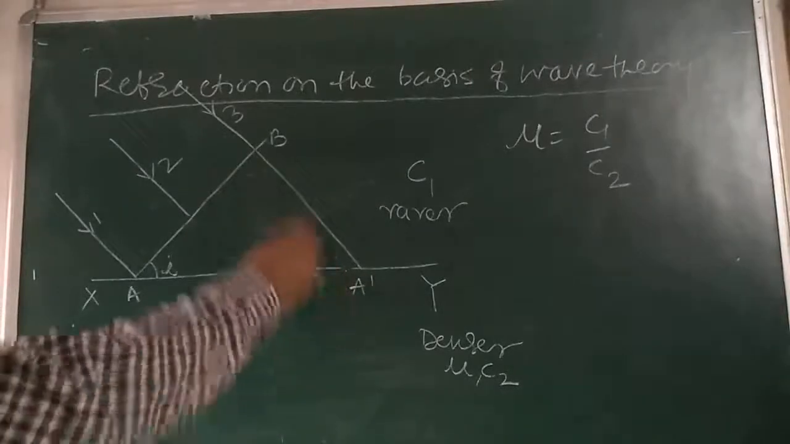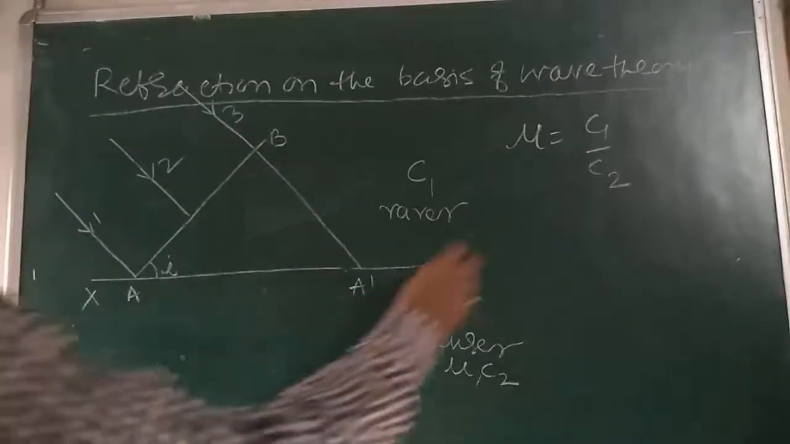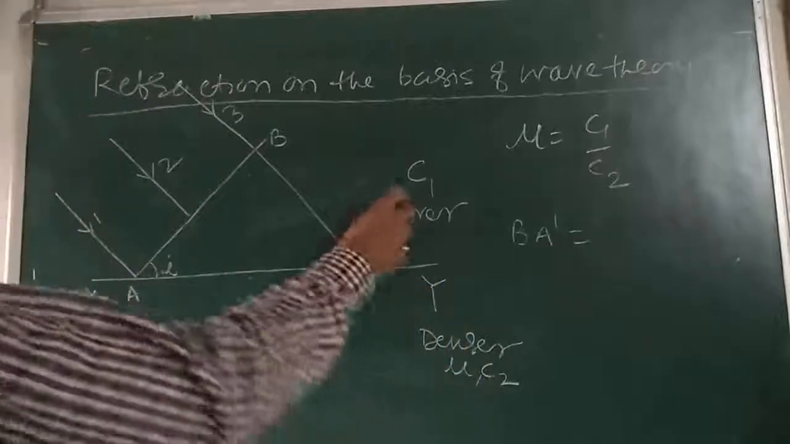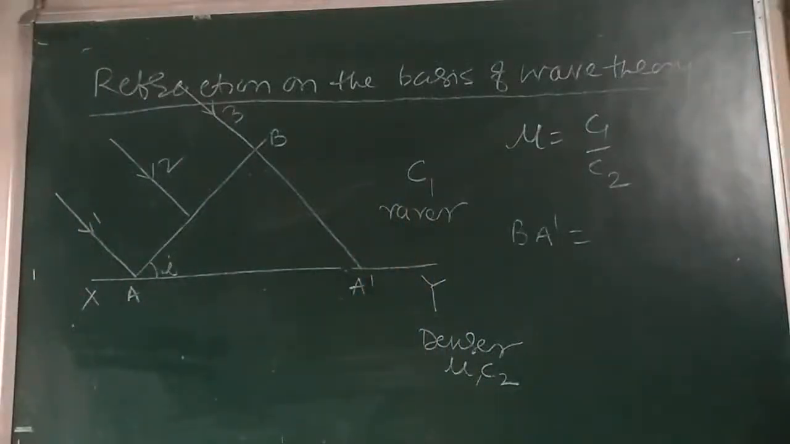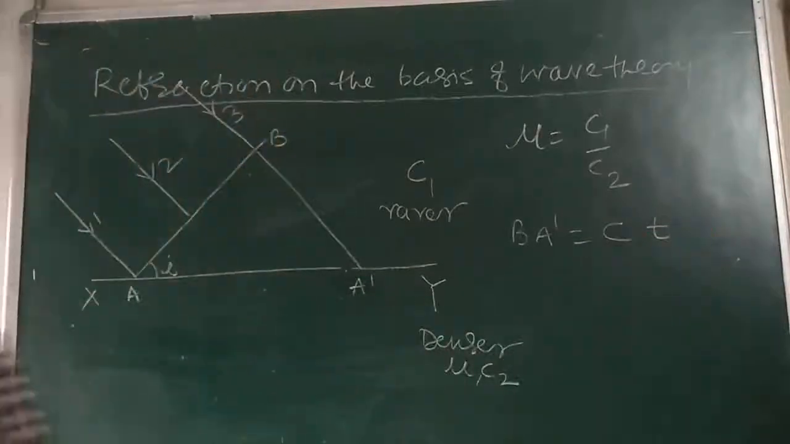In T seconds, it reaches from here to here. How much time does it take to come from here to here? T seconds. So what is B A dash? How much distance is it? The velocity of light here is C1 and the time here is T. So I can say B A dash is C1 into T, where C1 is the velocity of light.